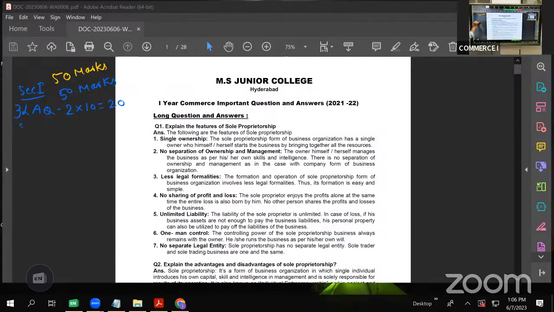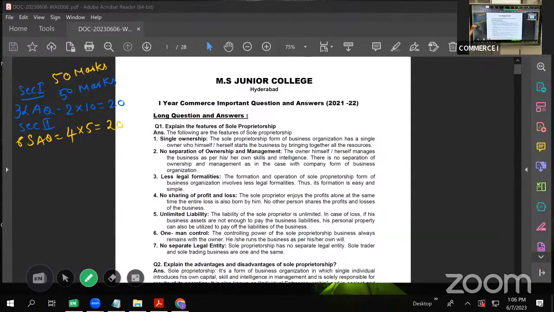In section 2, you'll get 6 SAQs. You have to answer any 4, each one carrying 5 marks, and this would be another 20 marks.